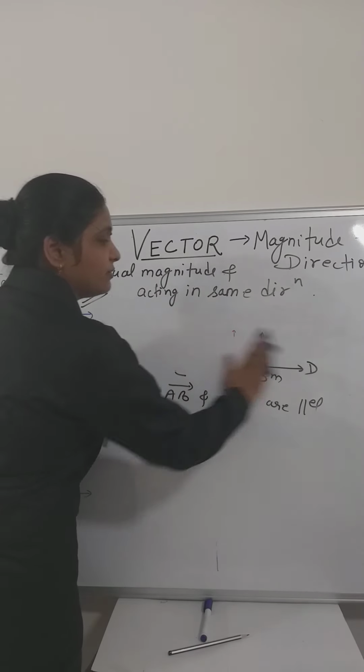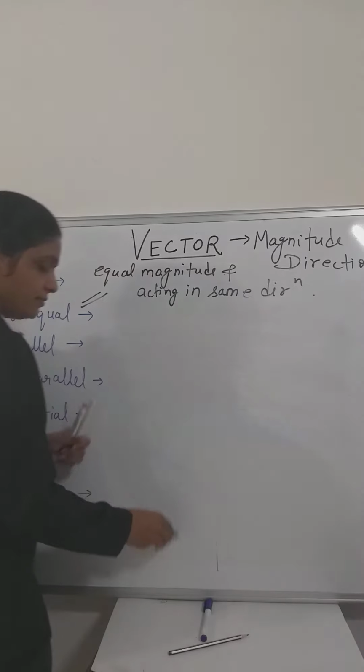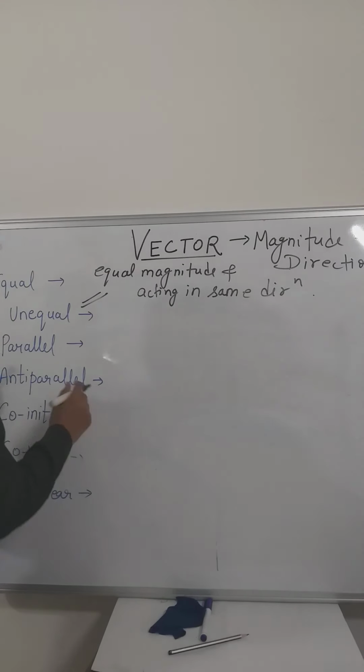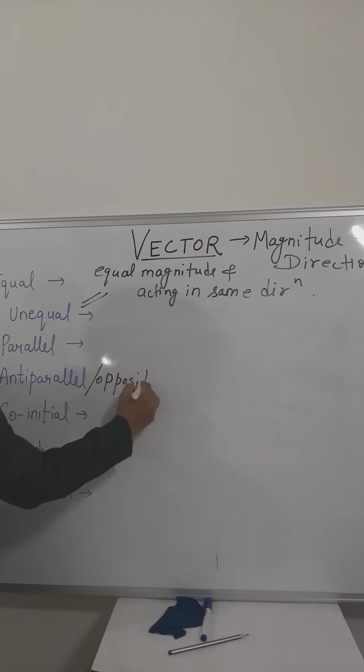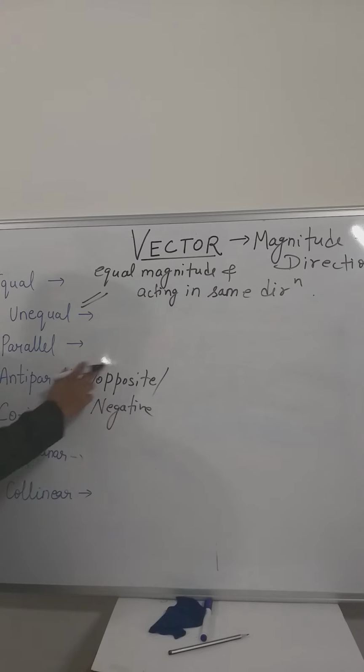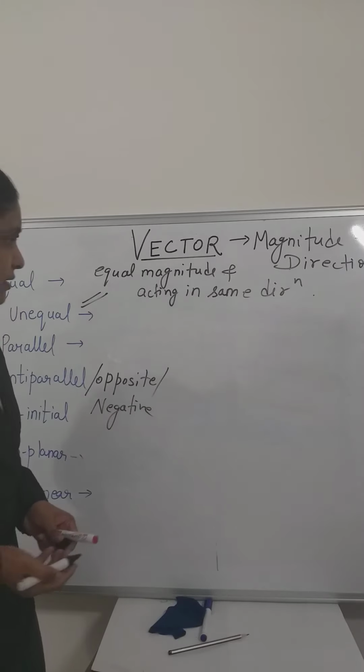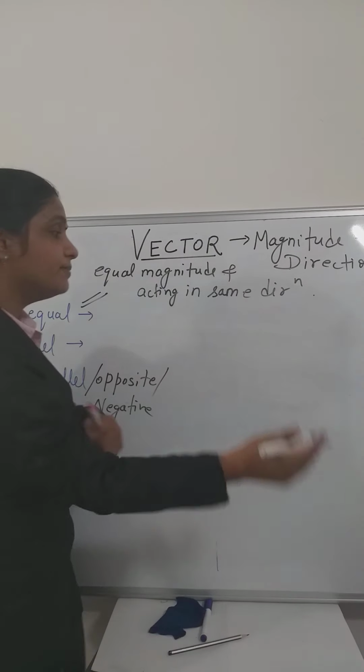Okay, now come to the next, anti-parallel vectors. What are anti-parallel vectors? Anti-parallel vectors, we can say these are opposite vectors, another name, or we can say negative vectors. Anti-parallel are opposite vectors, negative vectors, anything we can say. Now come to the point.